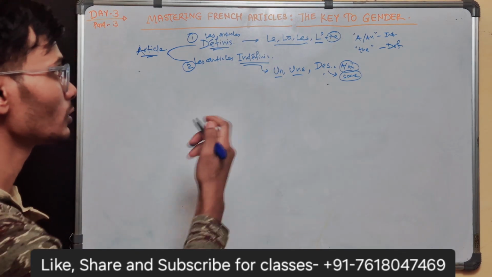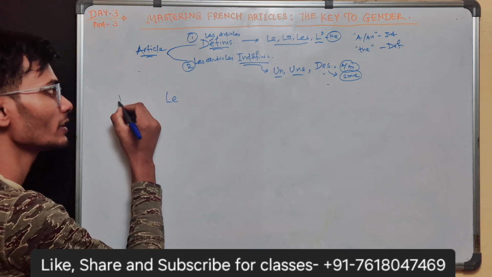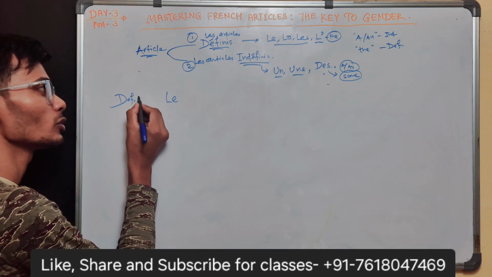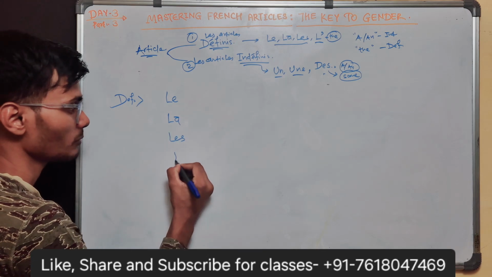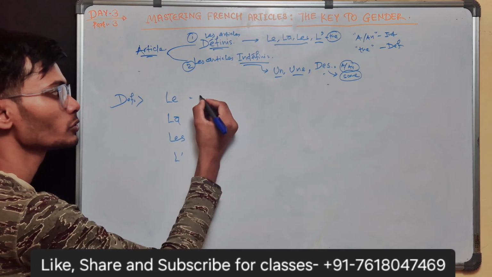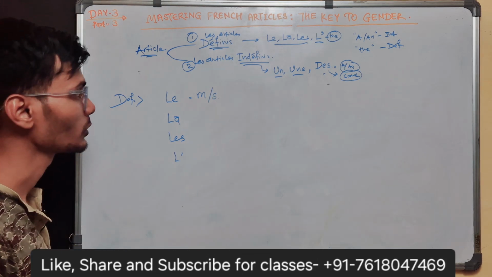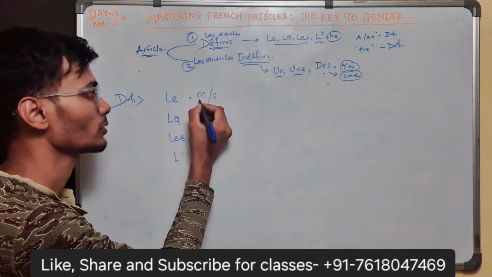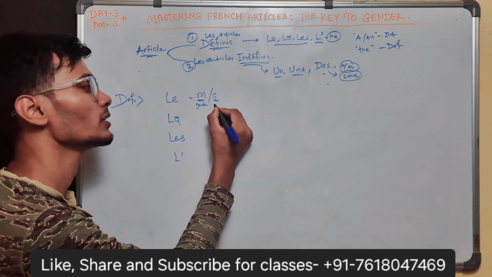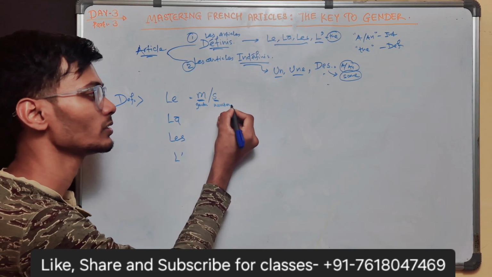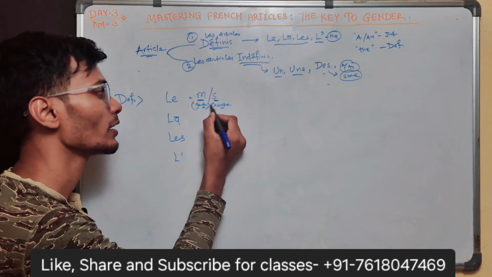Now let's know what their form is in gender. So le, which is a definite article, we are talking about only definite articles here. Le, la, L apostrophe. This le is used before the masculine singular, MS, I will be writing. So masculine would be the gender of this noun, and singular will be the number. It means it is singular in number. So two things we have to consider, gender and number.